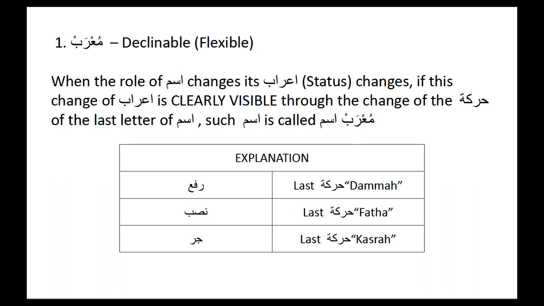That is, when a singular ism is in rafa, its last letter has dhamma. When it is in nasab status, its last letter has fatah. And when it is in jar, its last letter has kasrah. This change of haraka from dhamma to fatah and kasrah of the last letter of a singular ism is called declension or flexibility of the ism.